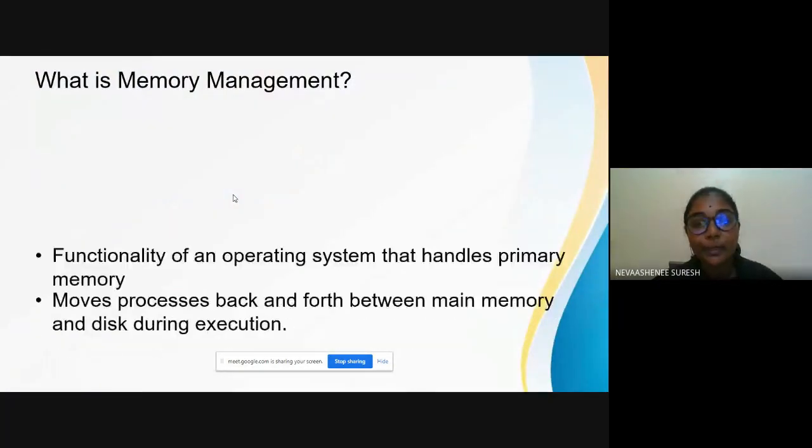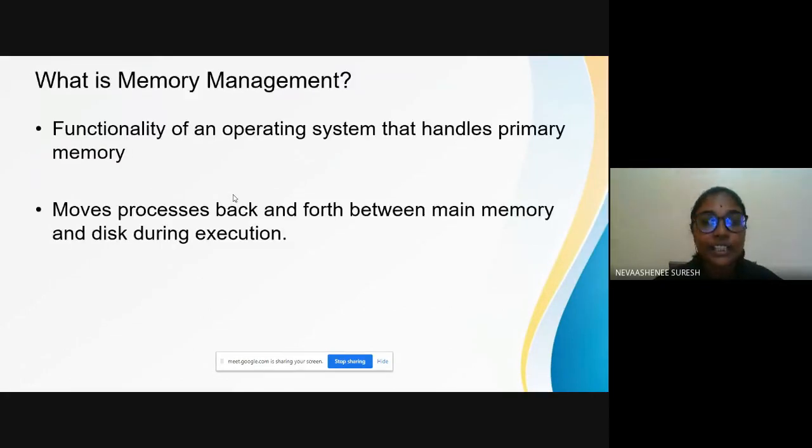I'll be presenting about memory management. Memory management is the functionality of an operating system that handles primary memory and moves processes back and forth between main memory and disk during execution.